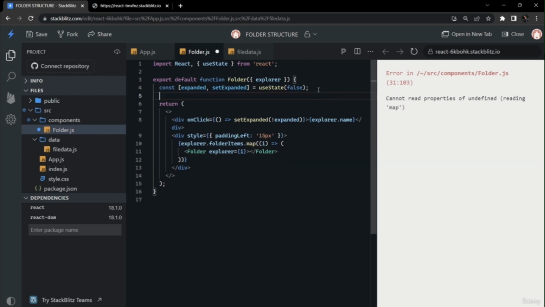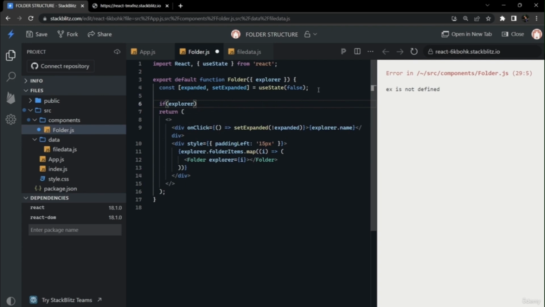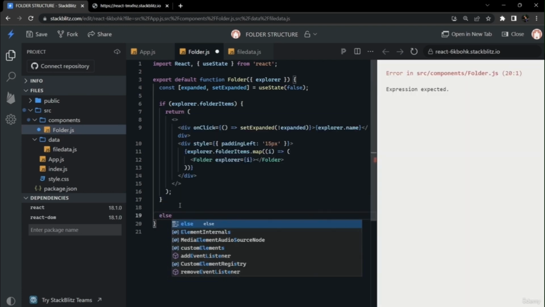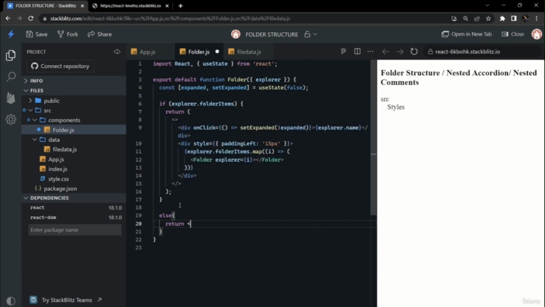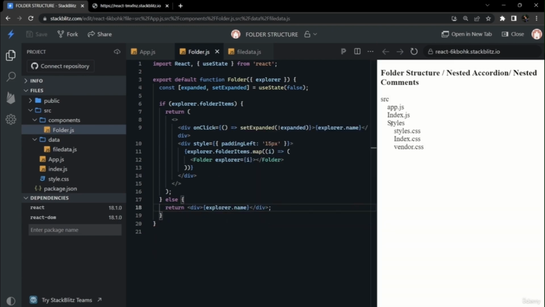So we have to give a condition here that if explorer.isFolder is present or folder items are present, then only we have to return the above code. And if the folder items are not present and it is a single item name or file name, then we will write another JSX that should be shown. So as we can see, source and styles are both folders, and they both are visible on the if condition, and we can write the else condition, and we can return other code that will show just the file names. So we can return explorer.name in the second condition. So as we can see, our app is just working fine.